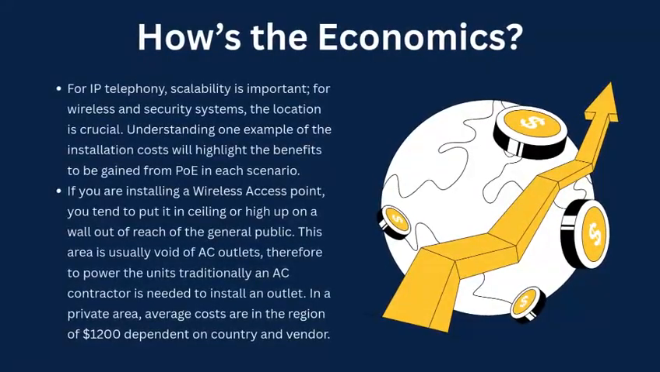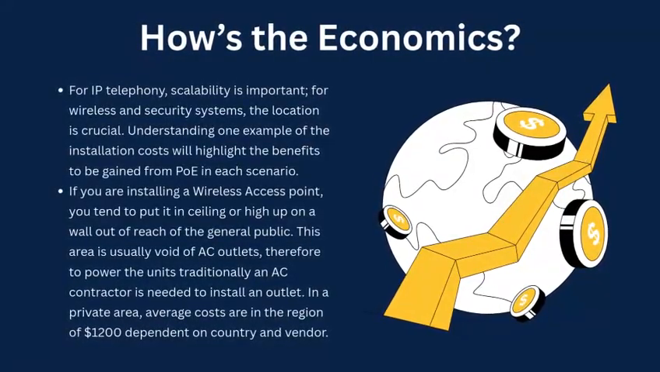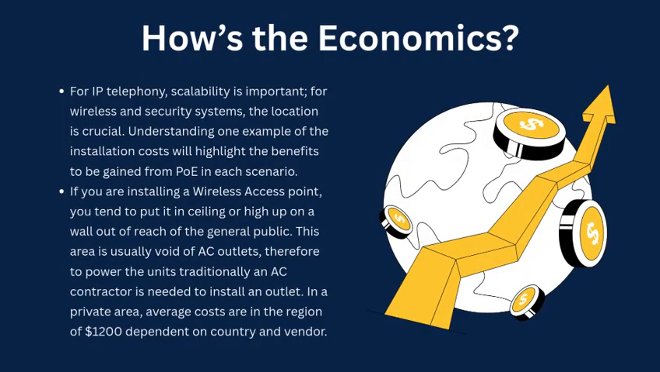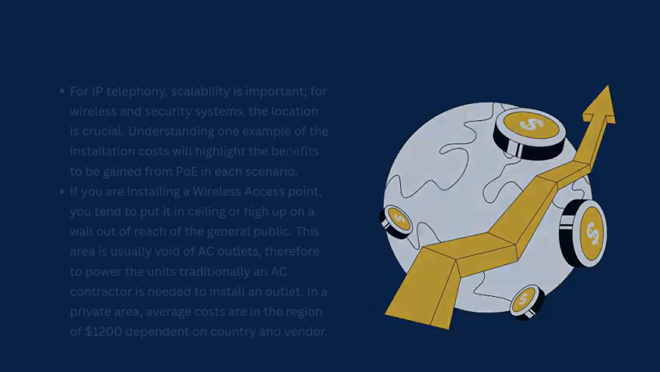How's the economics? For IP telephony, scalability is important. For wireless and security systems, the location is crucial. Understanding one example of the installation costs will highlight the benefits to be gained from PoE in each scenario. If you are installing a wireless access point, you tend to put it in the ceiling or high up on a wall out of reach of the general public. This area is usually void of AC outlets, therefore to power the units traditionally an AC contractor is needed to install an outlet. In a private area, average costs are in the region of $1,200 dependent on country and vendor.